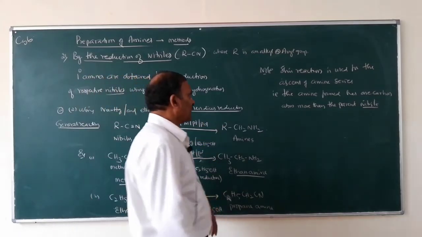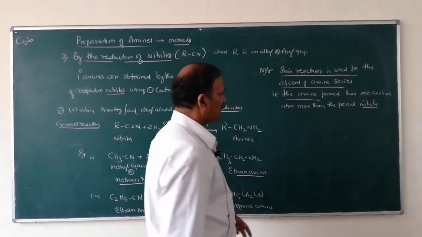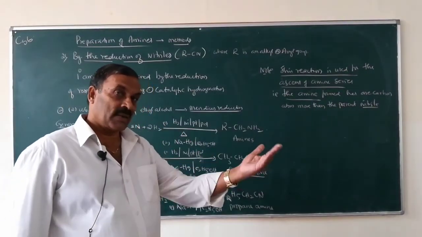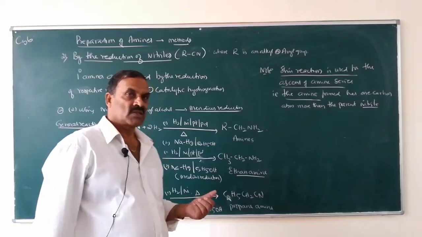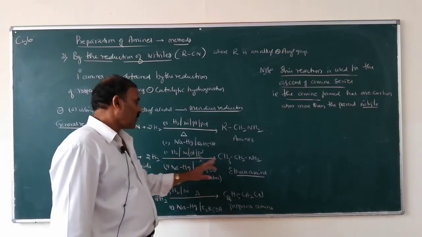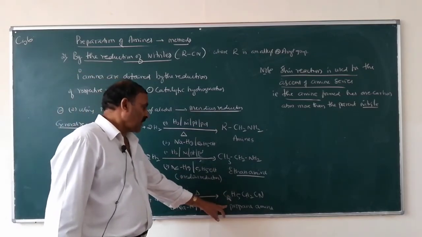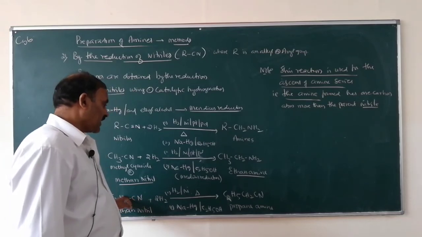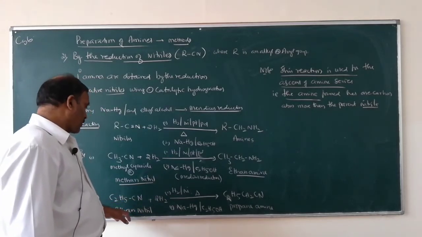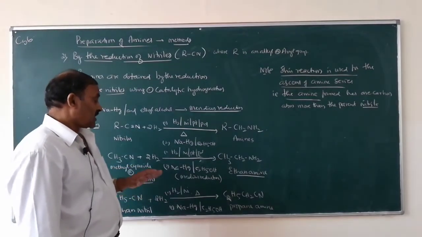Therefore, this reaction is used for the ascent of amine series. So the amines obtained will have one carbon more than the parent nitriles. For example, if you want to prepare ethanamine, you have to take methane nitrile. Propanamine, you have to take ethane nitrile. Butanamine, you have to take propane nitrile, like that.